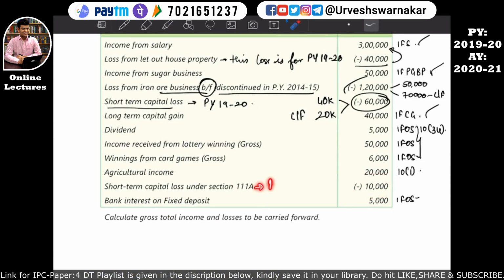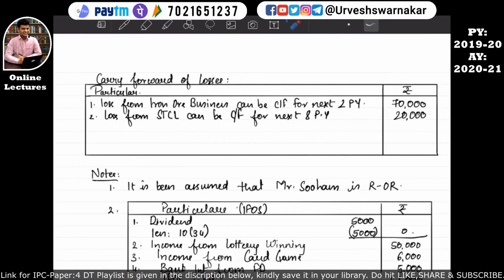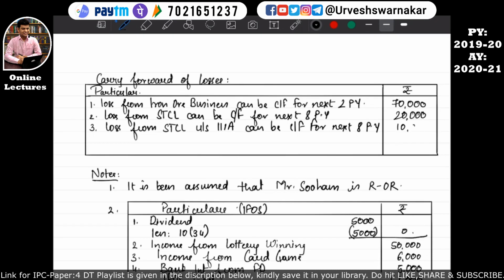There is no detail about whether it was brought forward or not, so we can assume that this is for previous year 1920 only. So we'll simply write this detail in our format book where we write the detail about carry forward of losses. Loss from short term capital loss under section 111A can be carried forward for how many previous years? For next 8 previous years. So the amount will be 10,000. I hope this is quite clear.